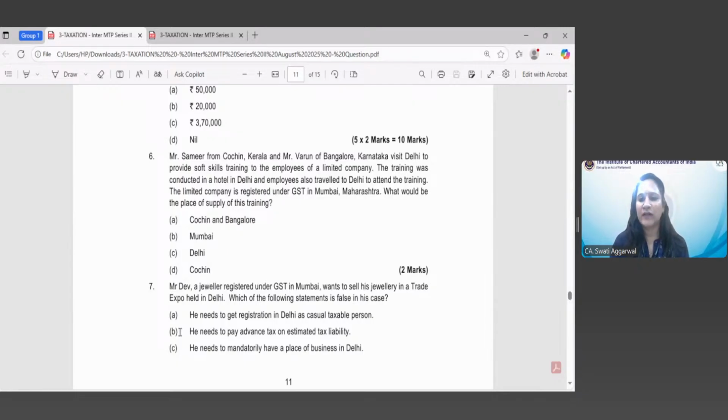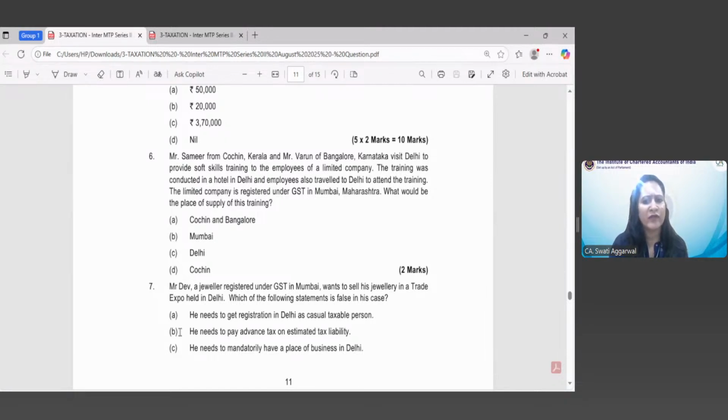What does section 12 subsection 5 of IGST 2017 say? It says that the place of supply of services in relation to training and performance appraisal to a registered person is the location of such person. And to a person other than a registered person, it shall be the place where the services are actually performed. And here, this training and performance appraisal service has been provided to a limited company.